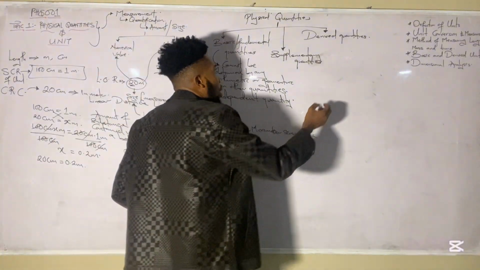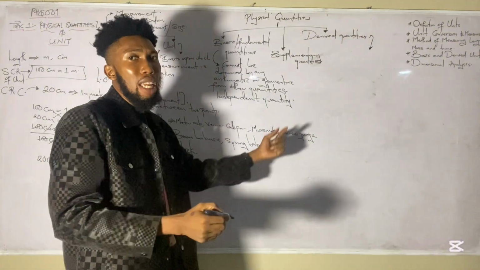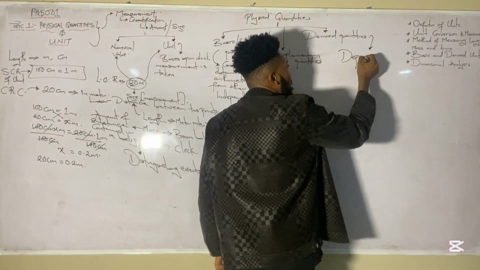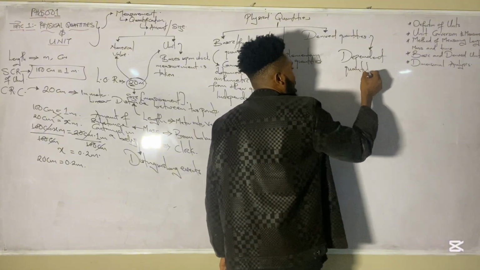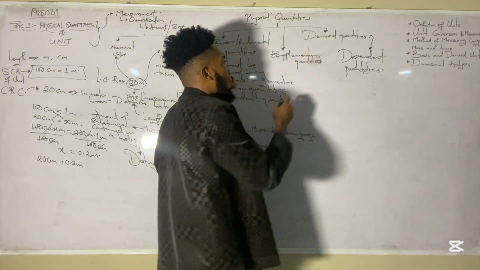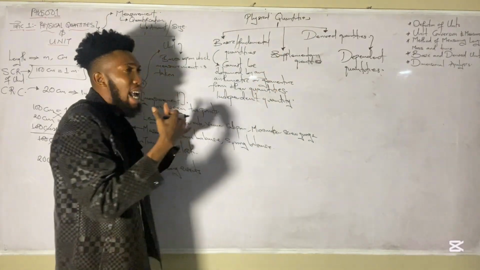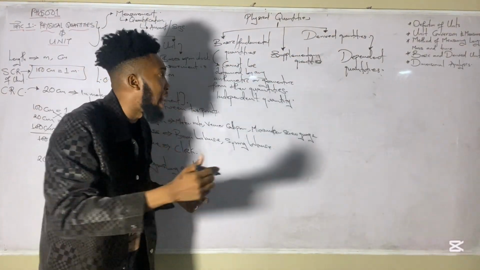So in other words now, who are these quantities that will have to depend on the fundamental quantities for them to exist? Those are the derived quantities. So these guys are dependent quantities. Do you get that now? So it's from these quantities you get these quantities by multiplication or division of one or two fundamental quantities.